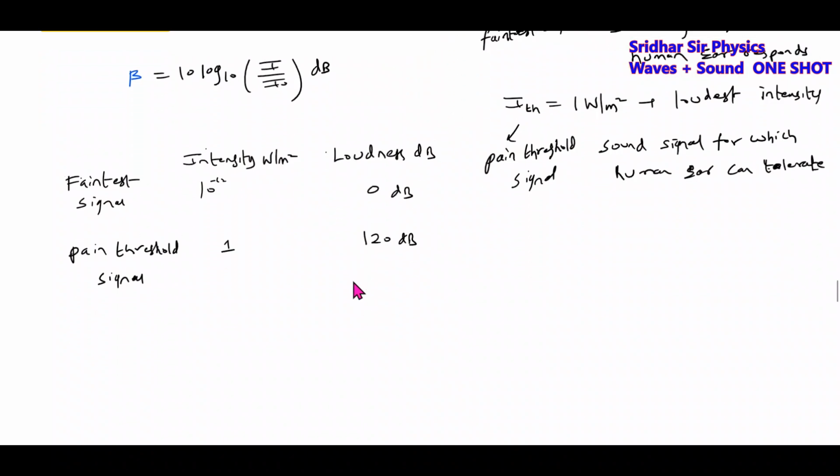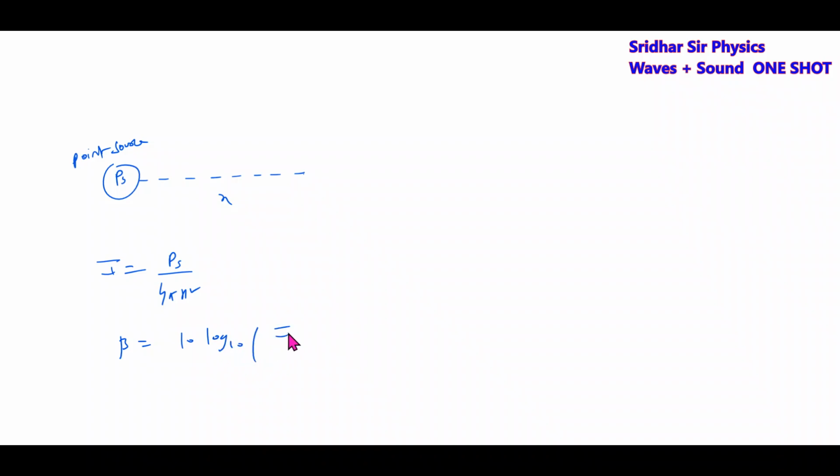Then we know for a point source, suppose there's a point source of sound at a distance x, then the intensity there is given by Ps by 4 pi x square. Then you can calculate the loudness, beta equal to 10 log 10 of I by I naught.